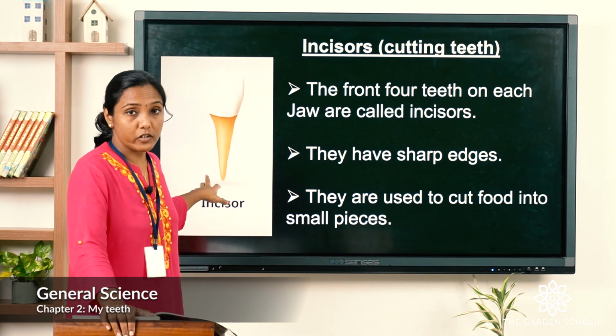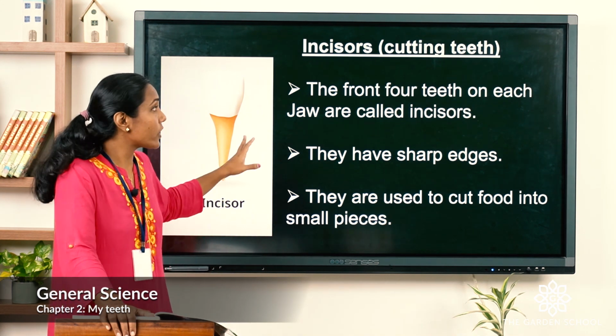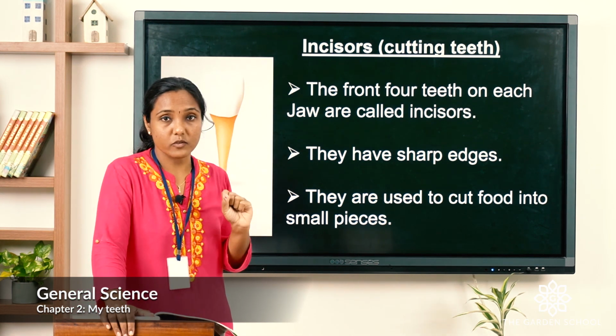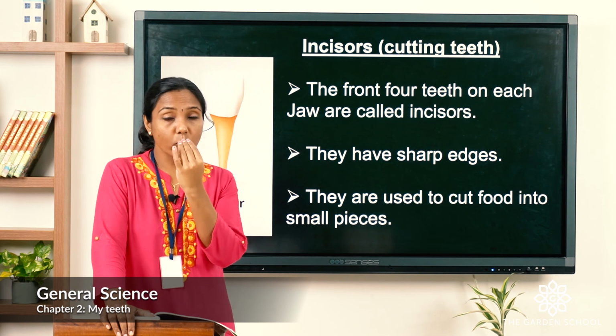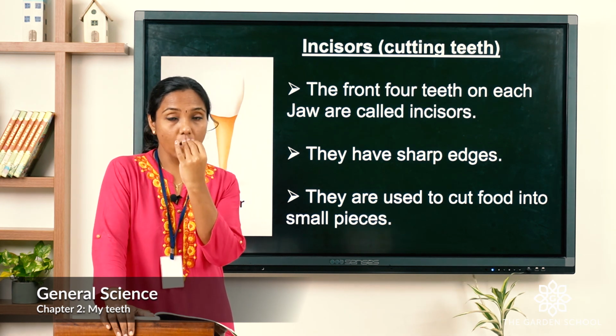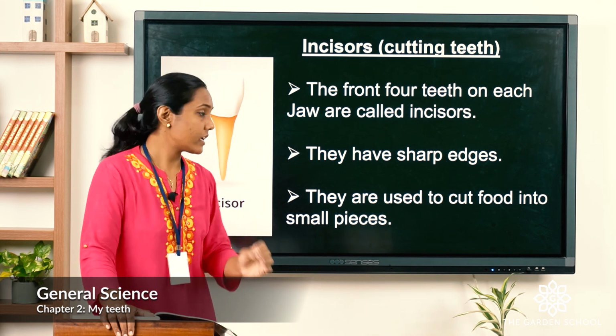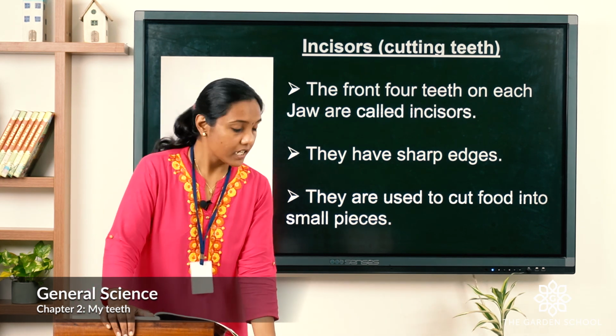So this is the picture of incisors. I hope you have understood the use of incisors. We have 4 incisor teeth on the top as well as 4 on the bottom. Okay, now let's move on to the next.